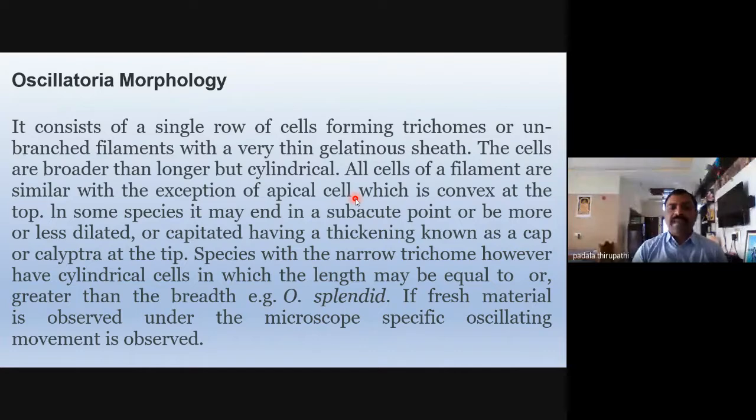In some species, the apical cell may end in a subacute point or be more or less dilated or capitate, having a thickening known as a cap or calyptra at the tip. So a cap cell or calyptra is present on the top, the apical cell of the trichome of Oscillatoria. Generally, cap cells are observed only in Ectocarpus, that is a Phaeophyceae member.